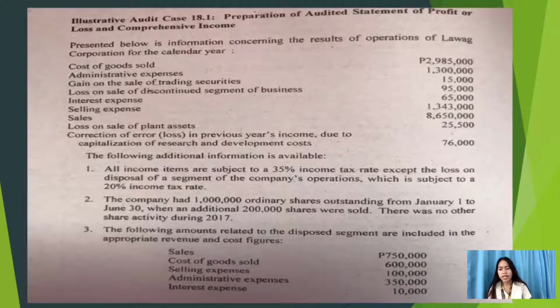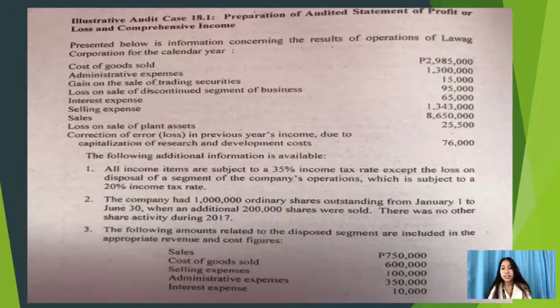We also have additional information. First, all income items are subject to a 35% income tax rate, except the loss on disposal of a segment of the company's operation, which will be subject to a 20% income tax rate. Second, the company had 1 million ordinary shares outstanding from January 1 to June 30, when an additional 200,000 shares were sold, and there was no other share activity during 2017.